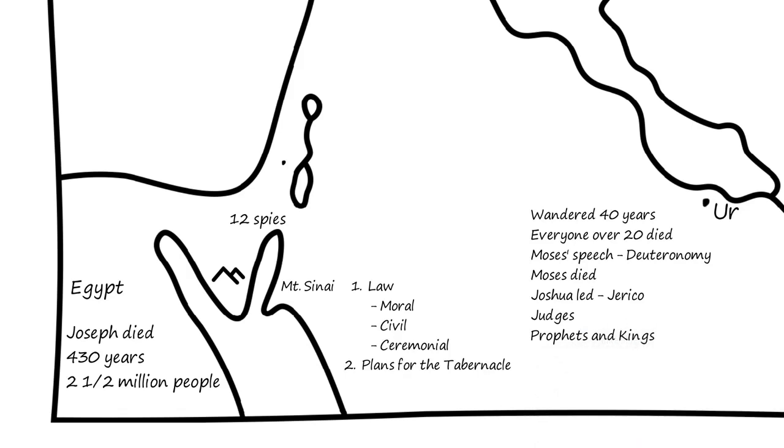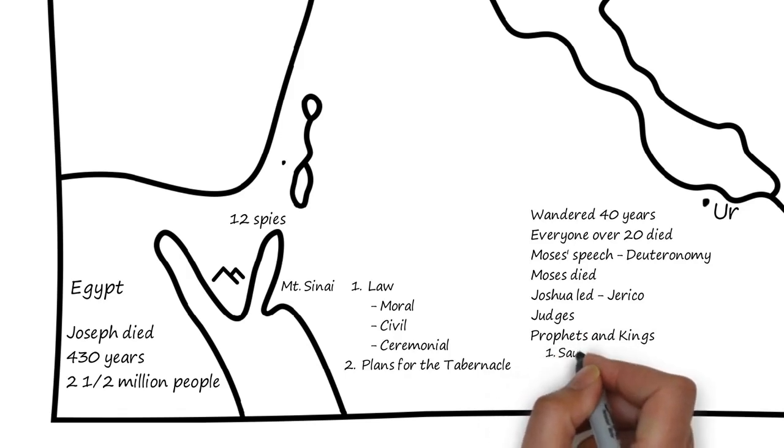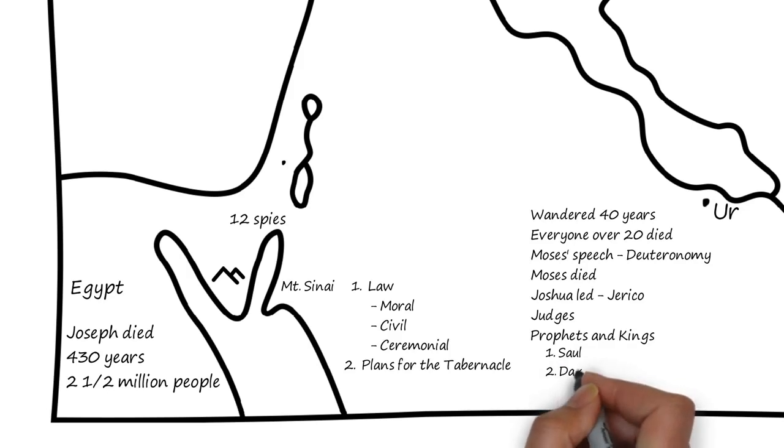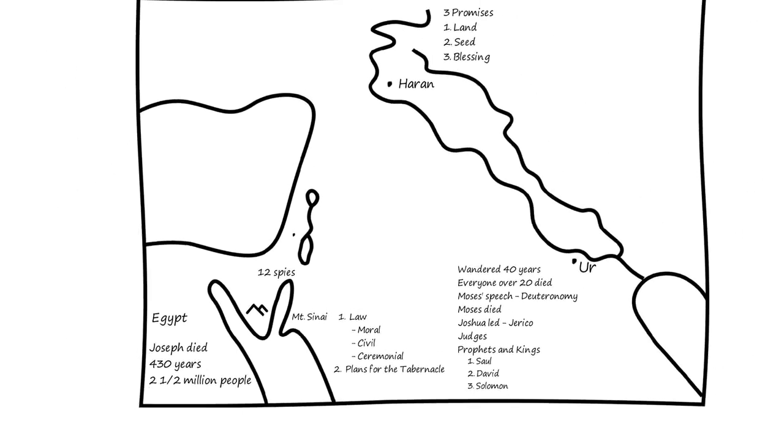God gave the people the kind of king that they wanted when he chose Saul to be the first king of Israel. But Saul eventually did things his way, not God's way, so God removed him and chose David, a man after God's own heart. David was the second king of Israel, and it was David who also received the 3 promises from God. David's son Solomon was the 3rd king of Israel, and it was during Solomon's reign that the people of God experienced great prosperity and rest from all their enemies.